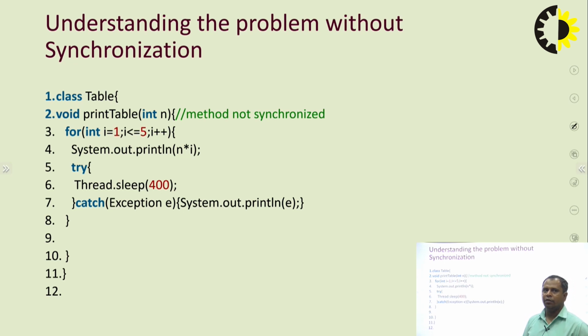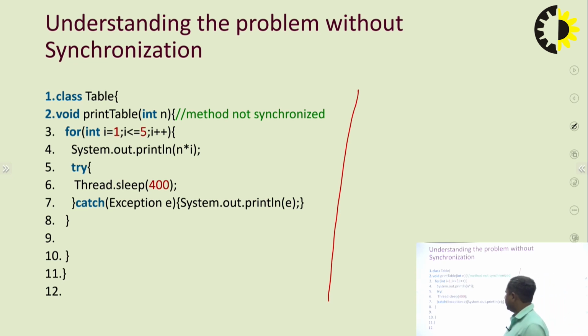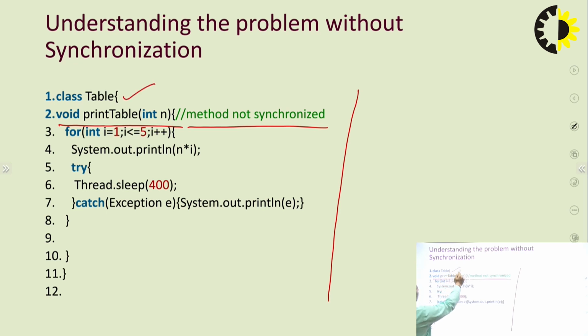Now we can understand, using this example, what is the need of thread synchronization. This example is without thread synchronization. Here we can see that the method is not synchronized. We will create one Table class, and in this Table class one printTable method which will receive one integer parameter.